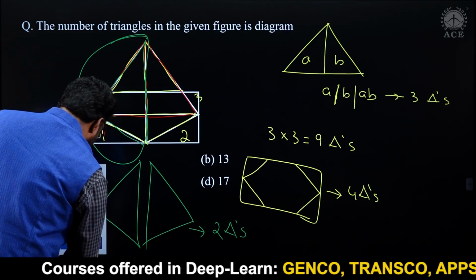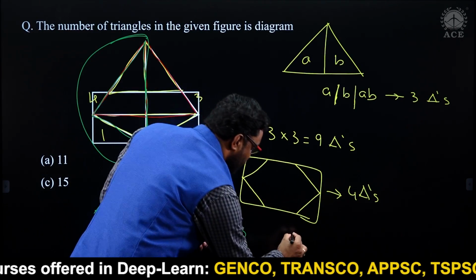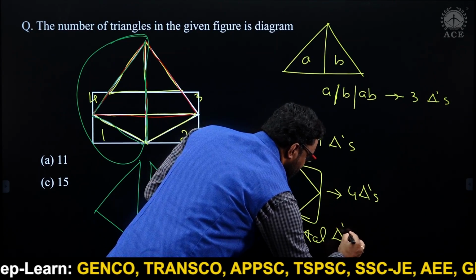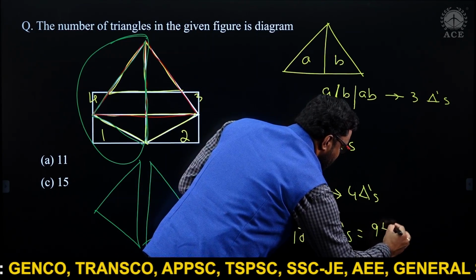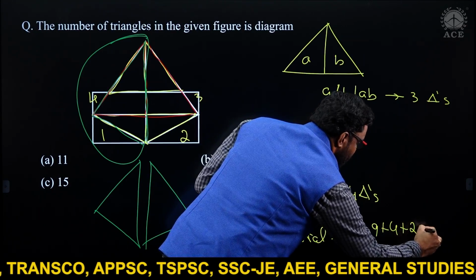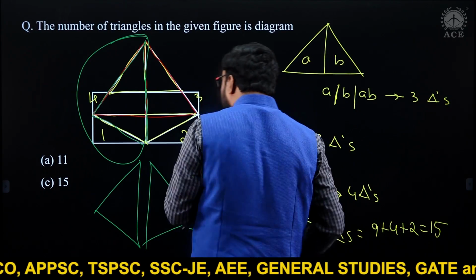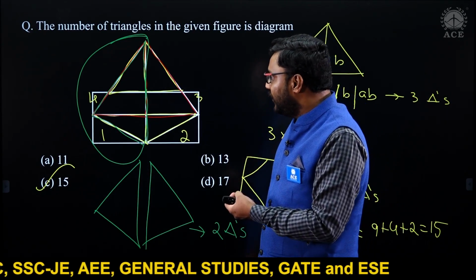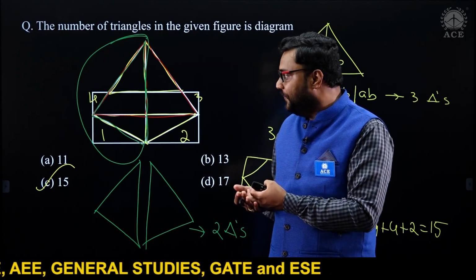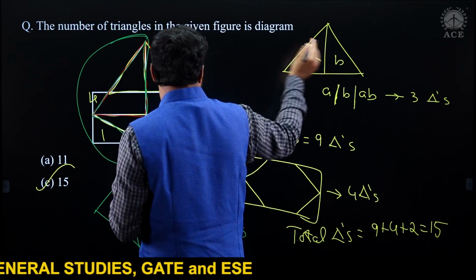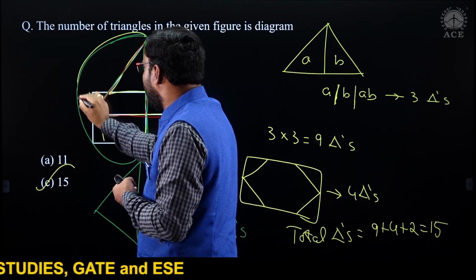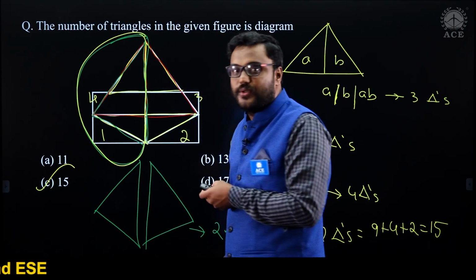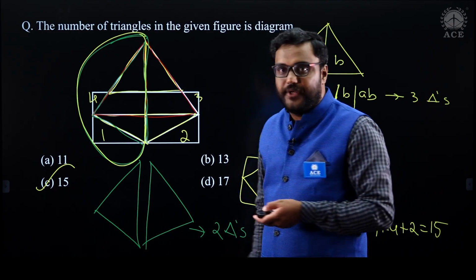So in total, what is the total count? Total triangles in this diagram is 9 plus 4 plus 2, 15. This is all manual counting. So one by one, we have to observe. Observation skills, they want to test here. You need to count one by one. So we know this shape is having 3 triangles. So one by one, if you just map it, you can find here, this one big triangle is also there. Total count is 15, right?